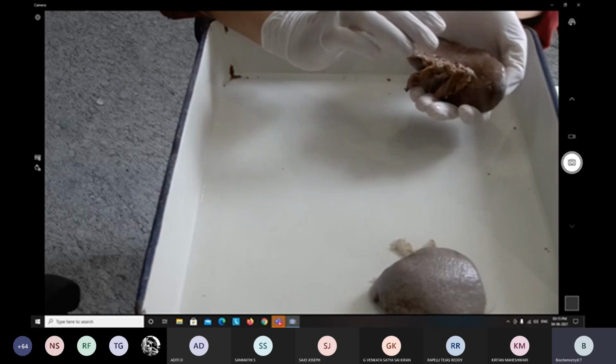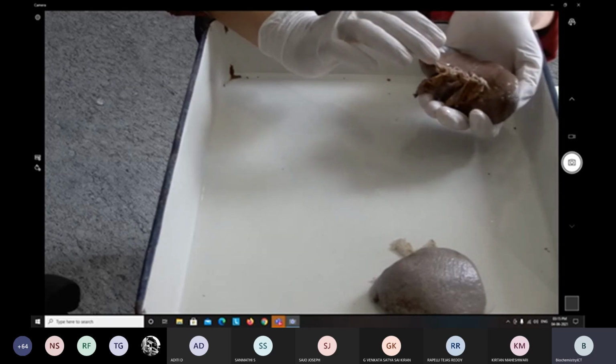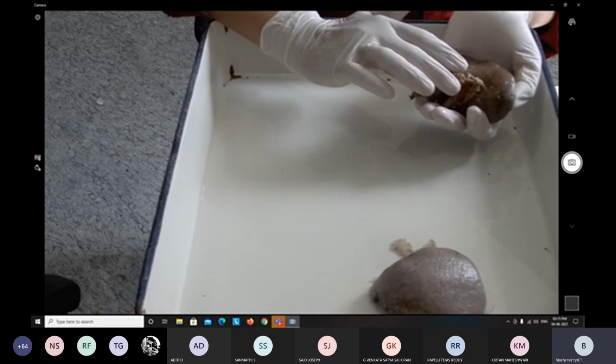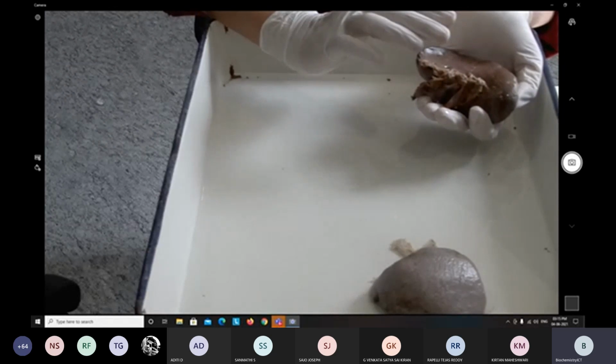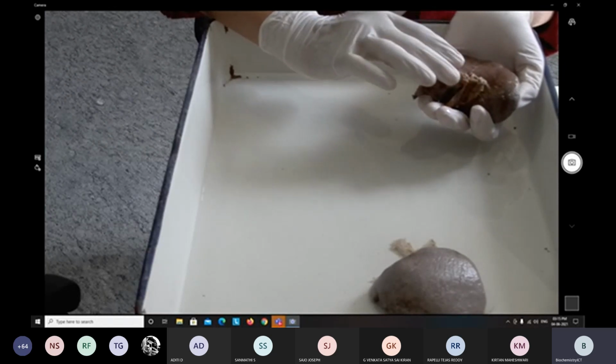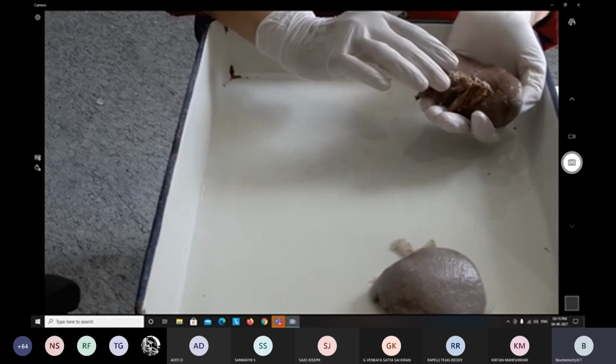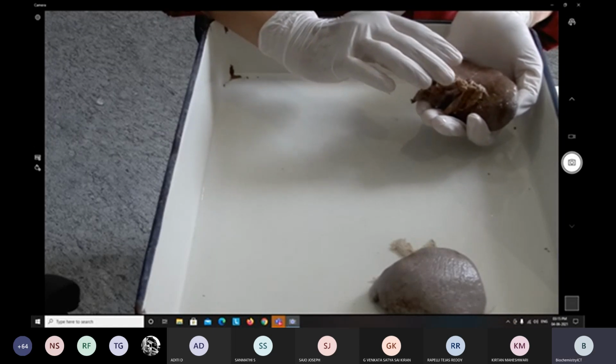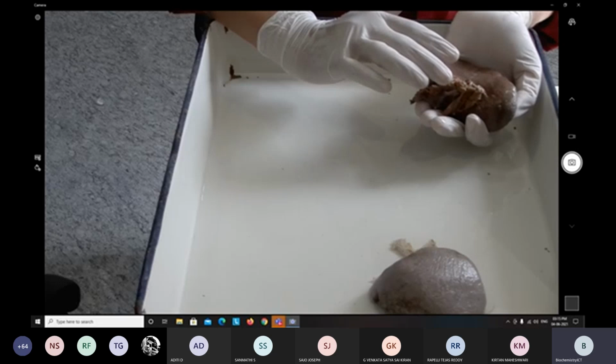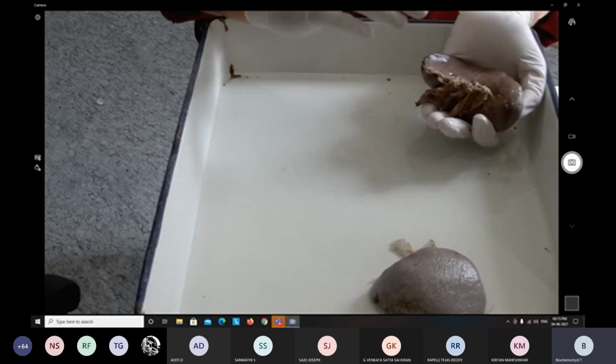Fundus. So greater curvature of the stomach and hilum of the spleen. That is gastrosplenic ligament. So what are the contents of the gastrosplenic ligament? Yes, gastric vessels, short gastric, and some lymphatics.